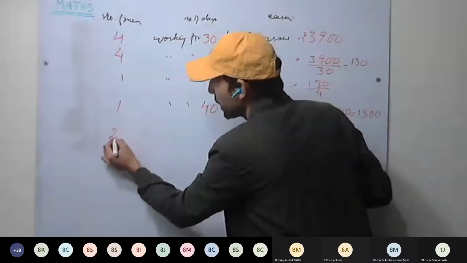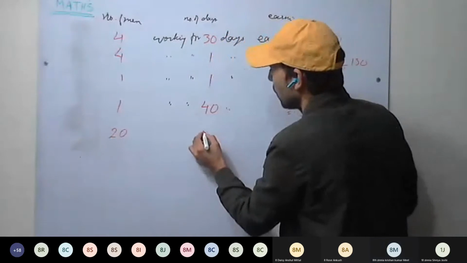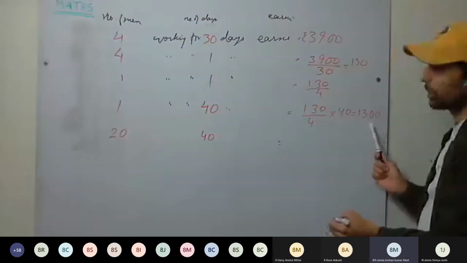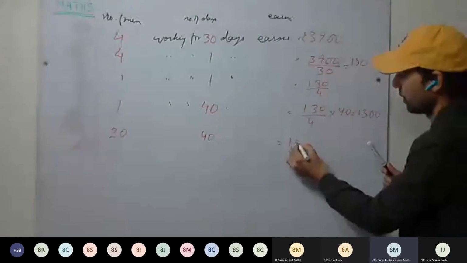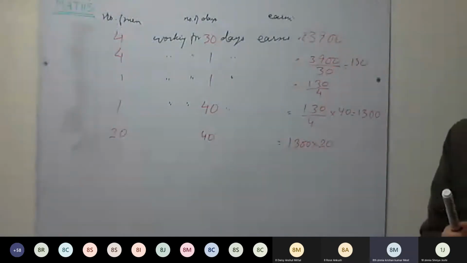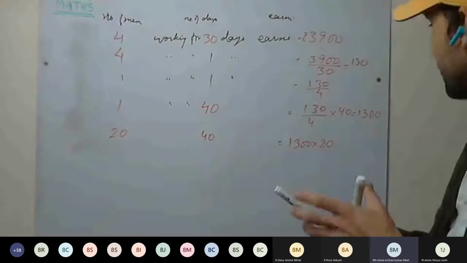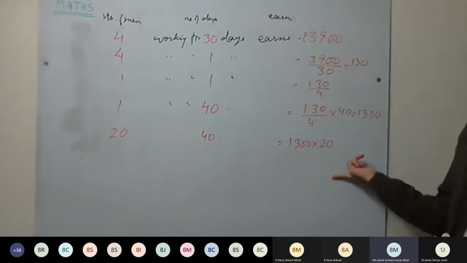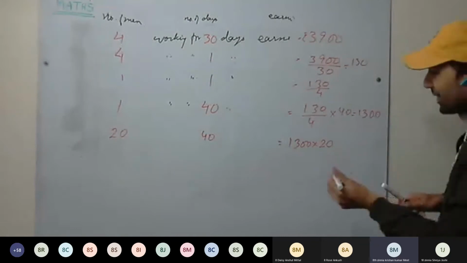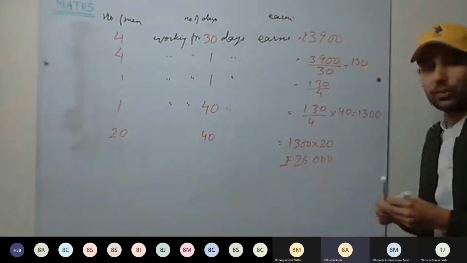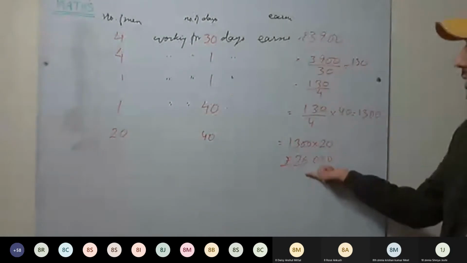Now 20 men are working for 40 days. So what will be the earning now? We have to multiply by 20. So this will be the total earning, 26,000 rupees. Okay. Understood this one?